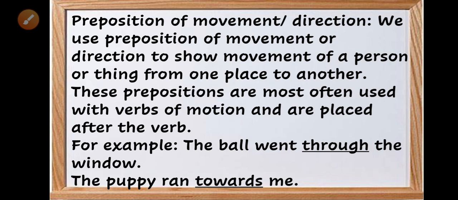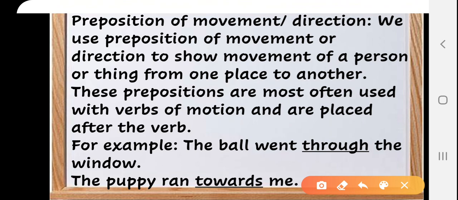For example, the ball went through the window. The puppy ran towards me. Here you can see went and ran. These are the verbs which show movement, and hence through and towards are prepositions of movement.